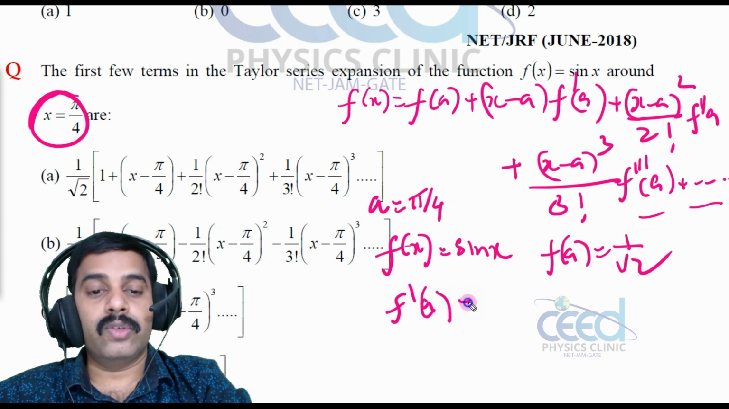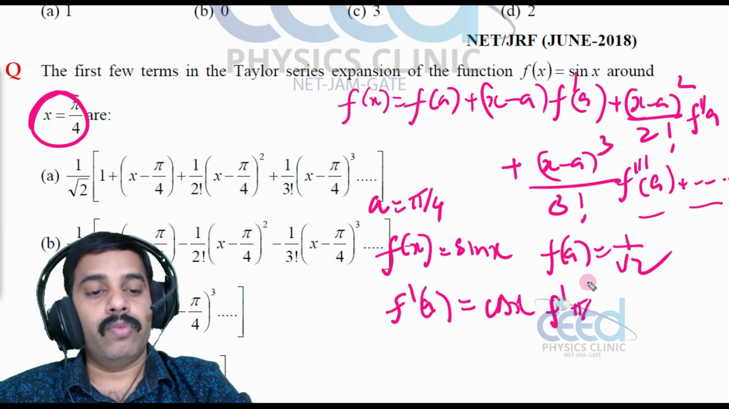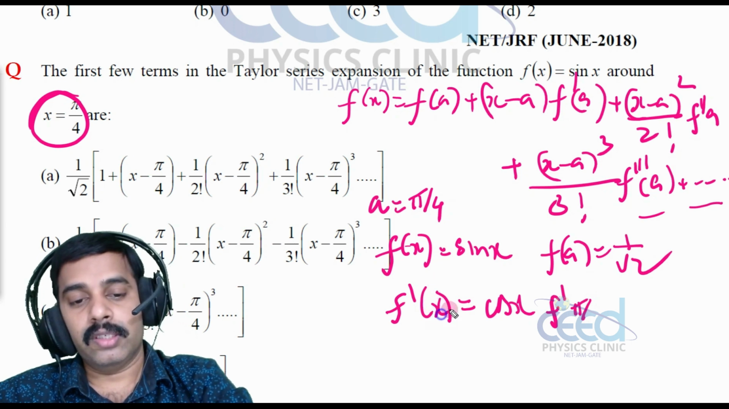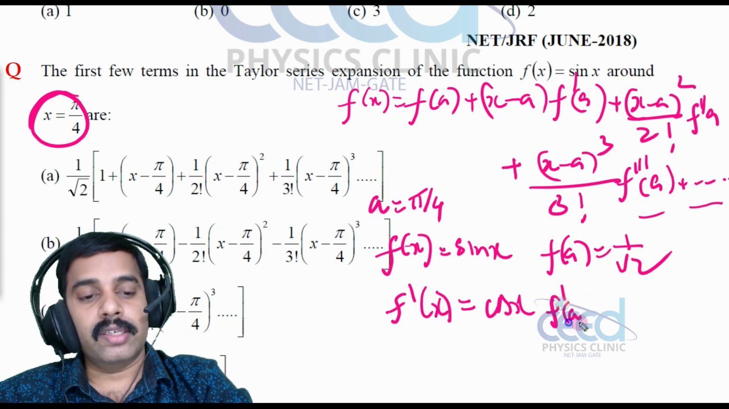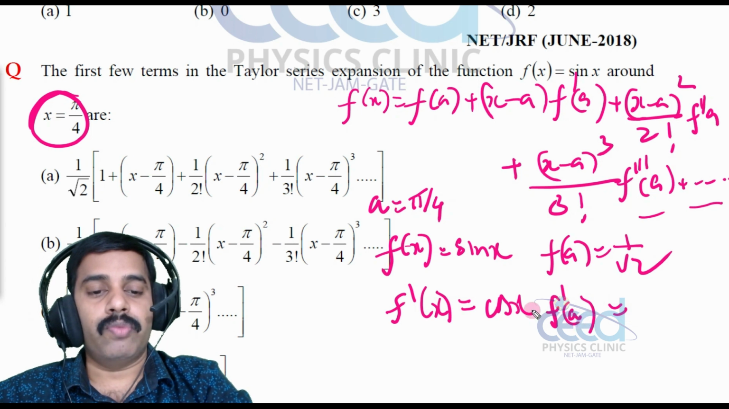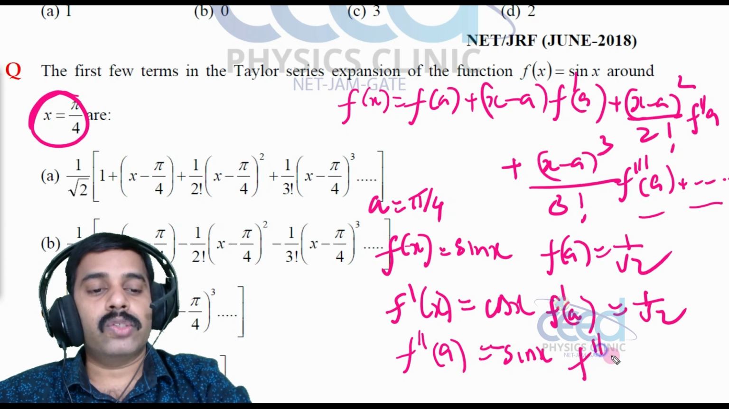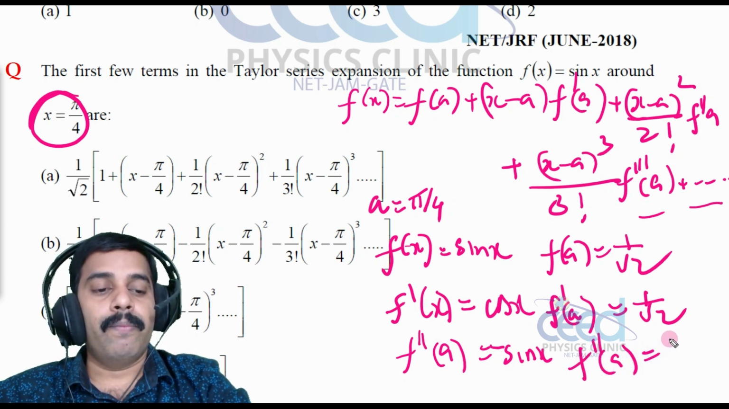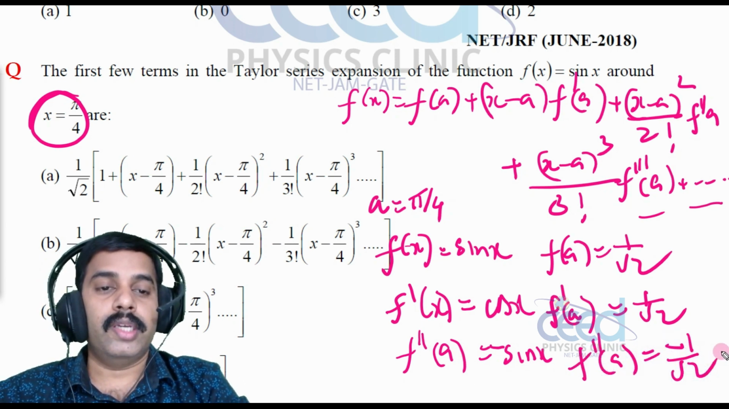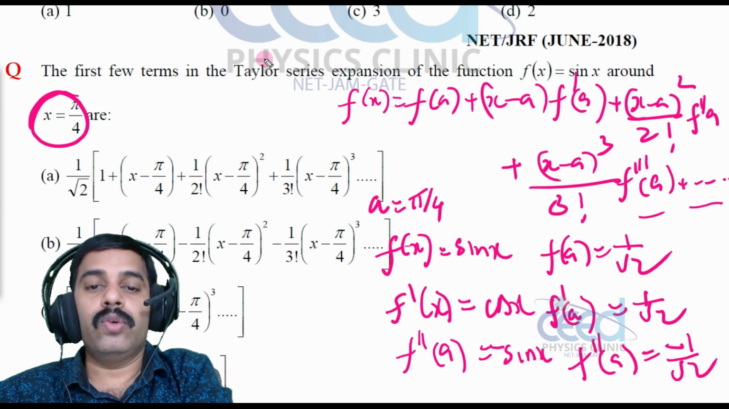F dash a is equal to cos x. What is f dash of pi by 4? What is f dash x first? Then what is f dash a? That is equal to f dash of pi by 4, that is cos pi by 4, that is again 1 by root 2. Right? And what is f double dash a? F double dash a is minus sin x. So f double dash of a is again minus 1 by root 2. Right? Now let us substitute all these values here.